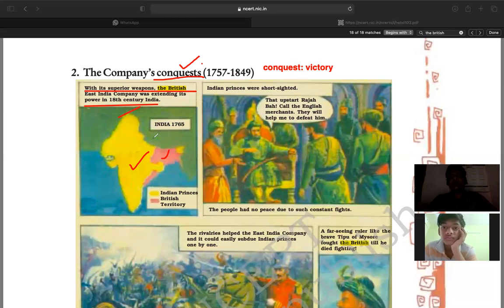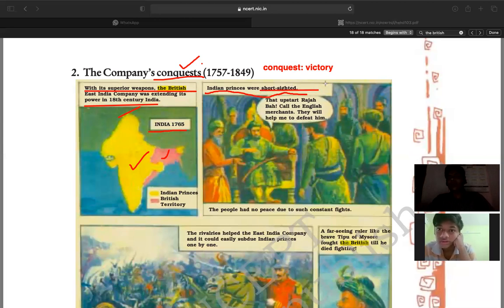It all started in 1765. After that, it is stated Indian princes were short-sighted. Do you understand the meaning of short-sighted? What is the meaning of short-sighted?